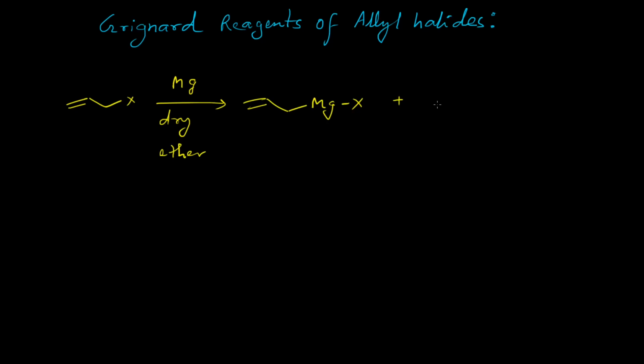However, a side product is also formed, which is basically the dimer of this allylic halide. One possible reason may be that after formation of this Grignard reagent, it immediately reacts with the unreacted allylic halide in this way.